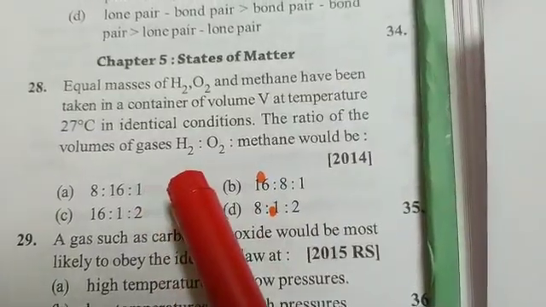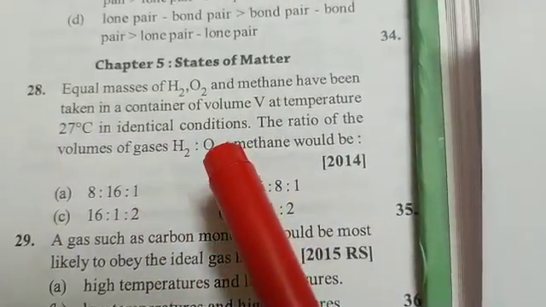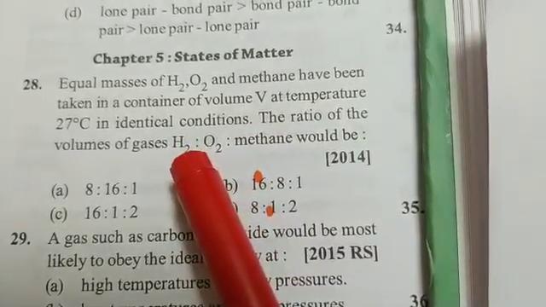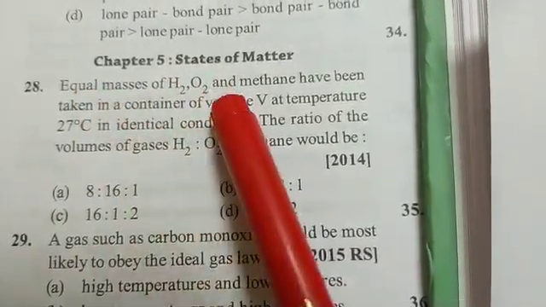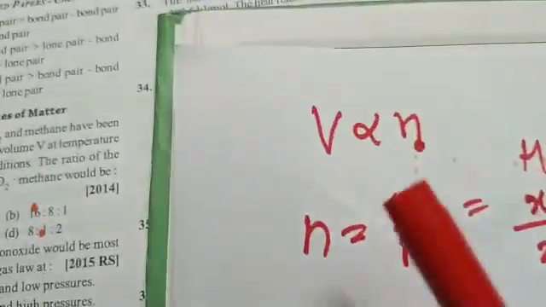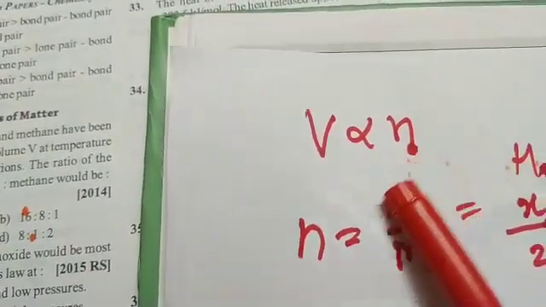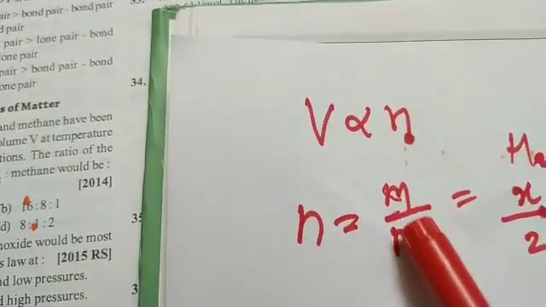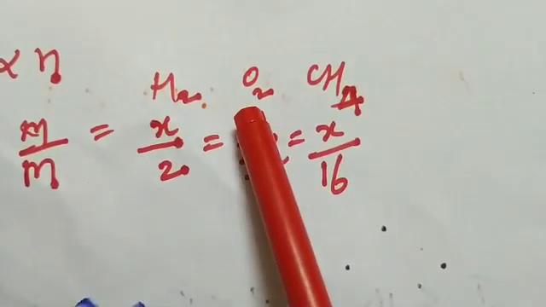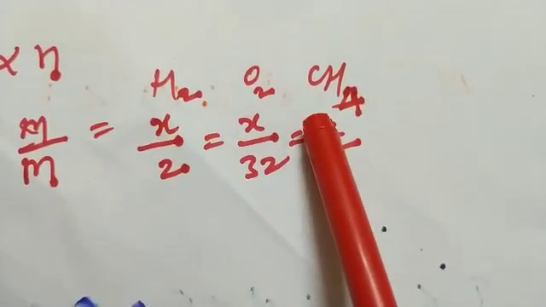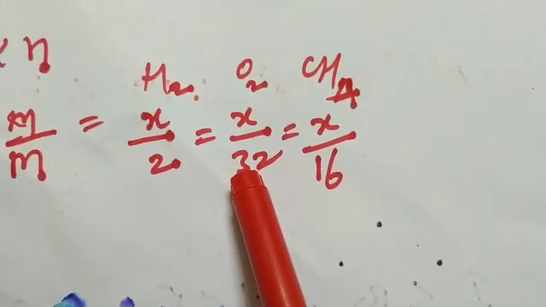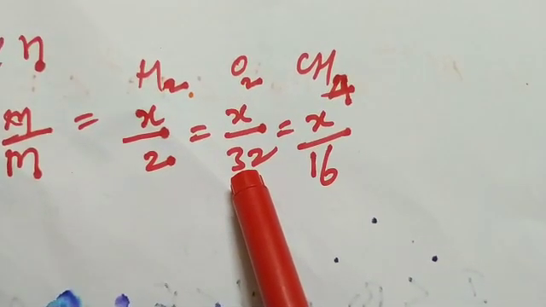See, volume of the gases is directly proportional to number of moles of that gas. Here mass is given equal. So you can write like this. V is directly proportional to n. So n, number of moles, equals mass upon molar mass. Now mass is equal for hydrogen, oxygen, methane. All mass is same. Molar mass: hydrogen 2, oxygen 16 into 2, 32.